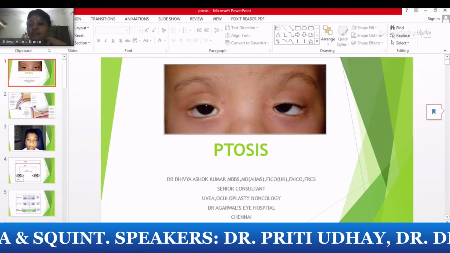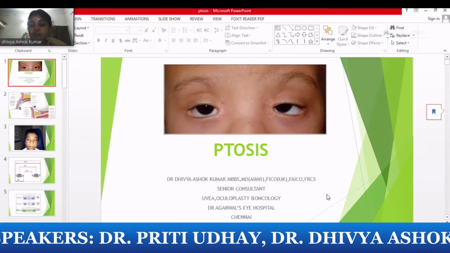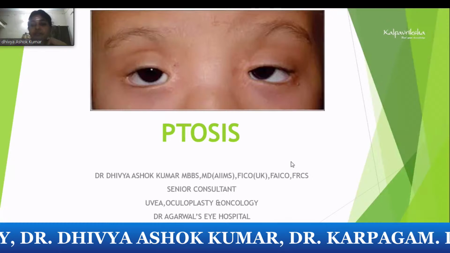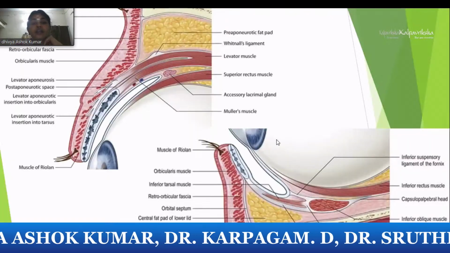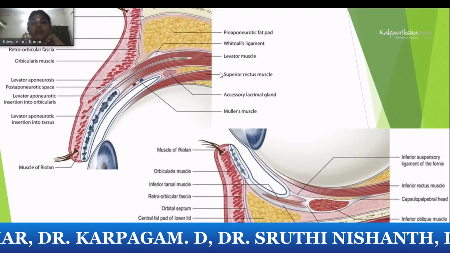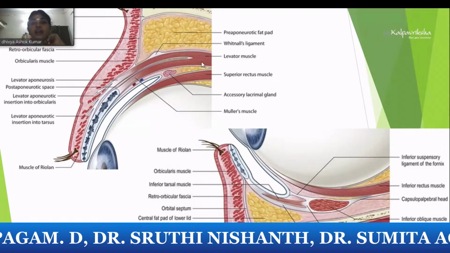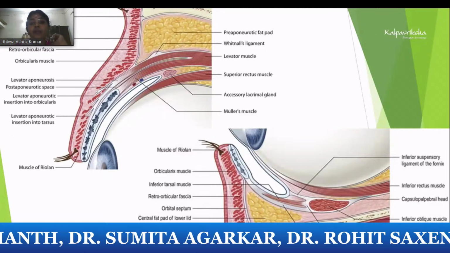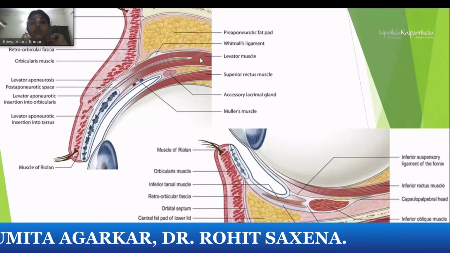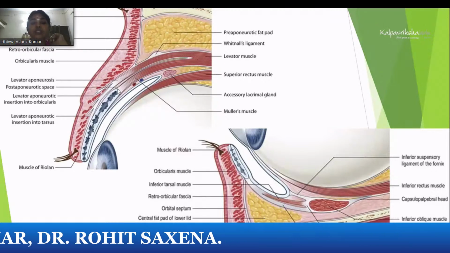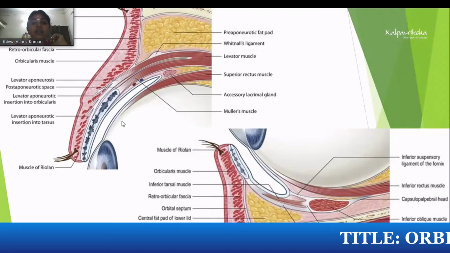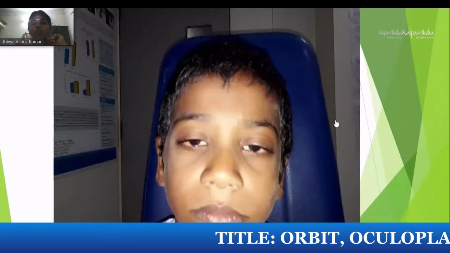So in the ptosis exam case, in your practicals, clinical evaluation is important. Before going directly, we should know the anatomy. We all know that LPS is the muscle which elevates the lid, and it originates from the sphenoid bone at the apex near the optic foramen. It comes out as a thick muscle. Then it turns into an aponeurosis, gets attached to the tarsus, gets a few fibers attached to the skin, forming that crease, and the lateral and medial horn, and it is supplied by the oculomotor nerve.